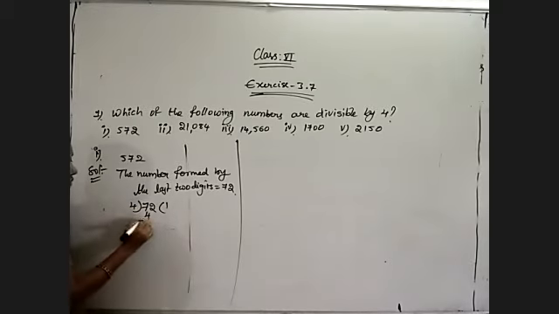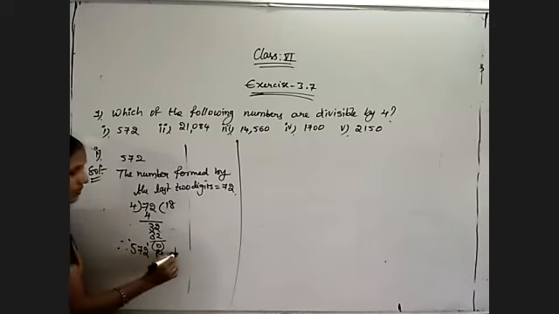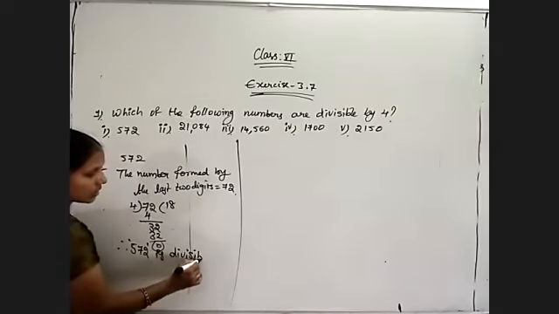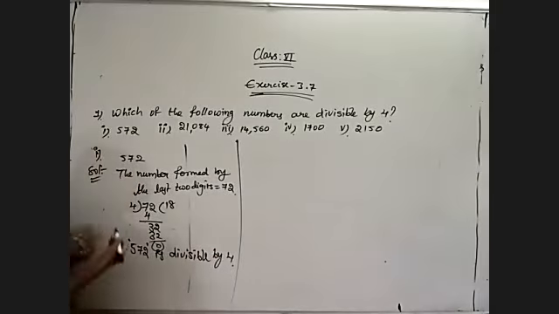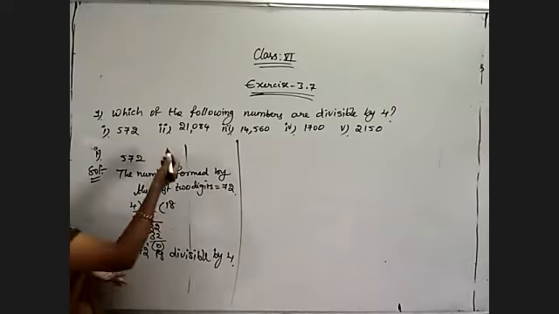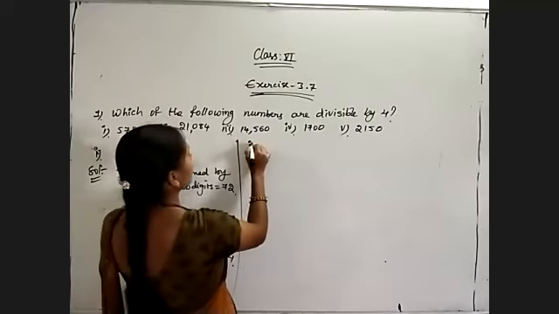4 ones are 4, 4 eights are 32, remainder is 0. 18 fours are 72. Yes. So therefore 572 is exactly divisible by 4, because 72 is divisible by 4. That's why 572 is also divisible by 4. That's it. Now coming to the second question.